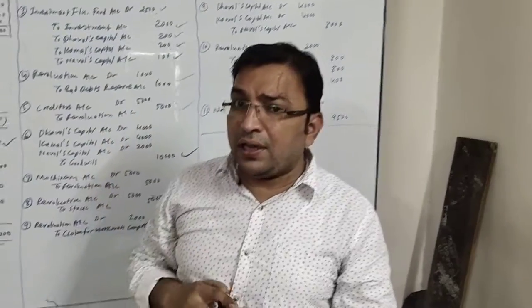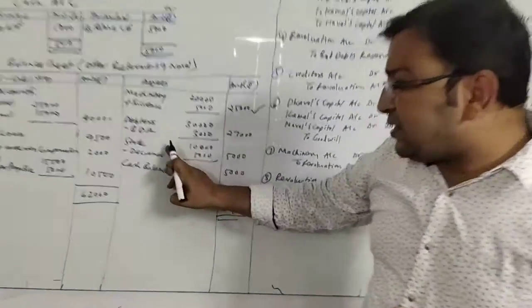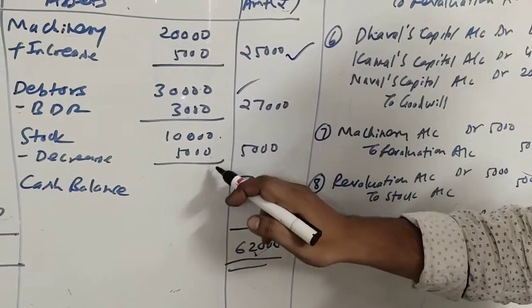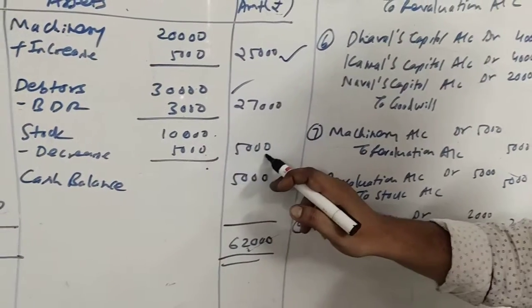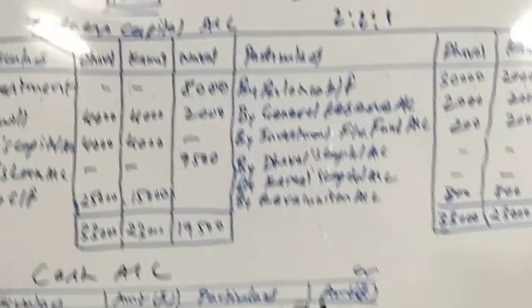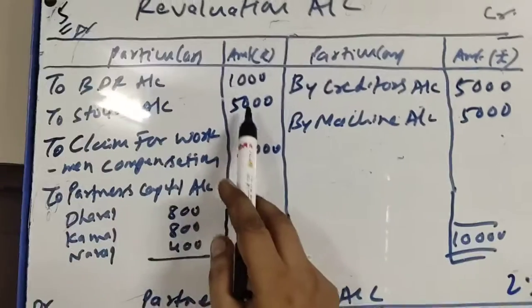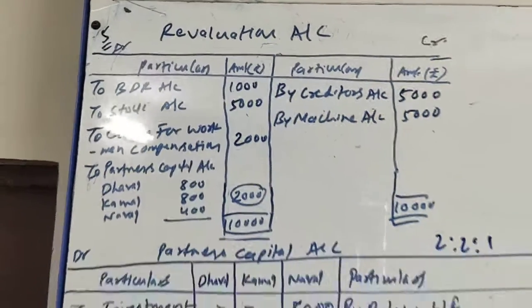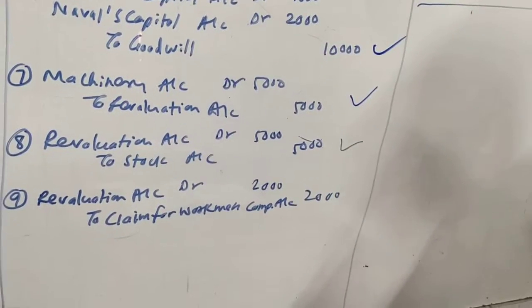So we will be recording in the balance sheet stock 10,000 and minus decrease 5,000. This decrease of 5,000 is a loss, so it will be debited to revaluation account. Here it is to stock account 5,000, and the journal entry will be revaluation account debit to stock account.